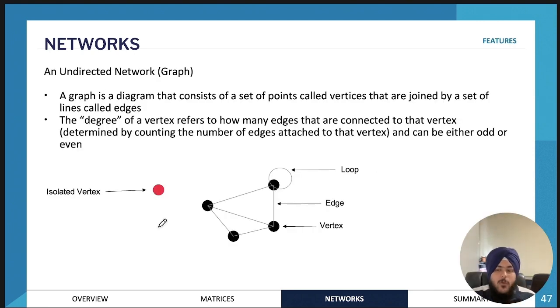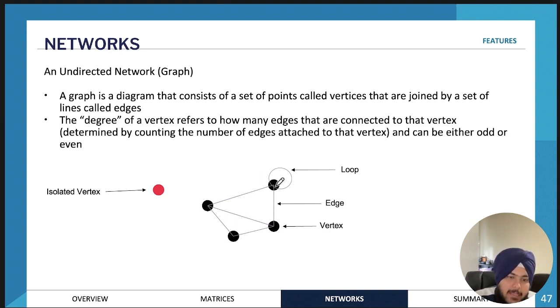Okay, so what is a network? So like I said, a network is just another way of representing information. So we can have different types of networks. So first we'll look at just undirected networks. So undirected networks are ones which have no arrows, just lines connecting the different vertices. So these things, the individual points, are called vertices, or the vertex.